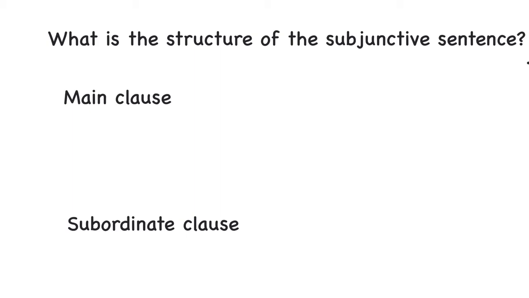And they have to be connected by a conjunction, okay? And what is that conjunction? Que. Okay, que. Main clause, subordinate clause, and the conjunction que.